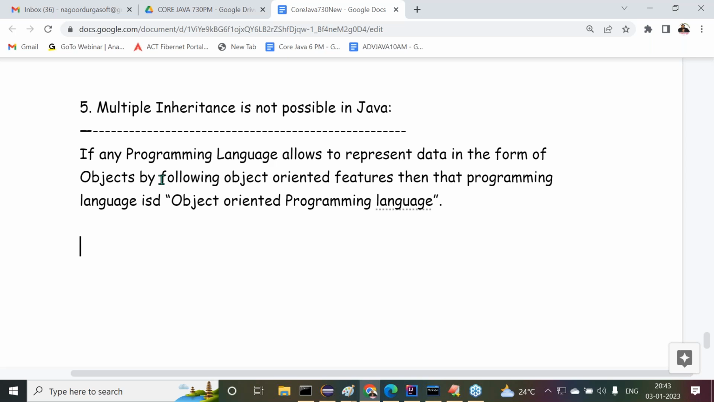Data means maybe 10 or 20, or employee numbers, employee names or employee details; all these come under data. To represent this data, if you are using objects and their behaviors, objects and their principles, then the programming language is an object-oriented programming language.